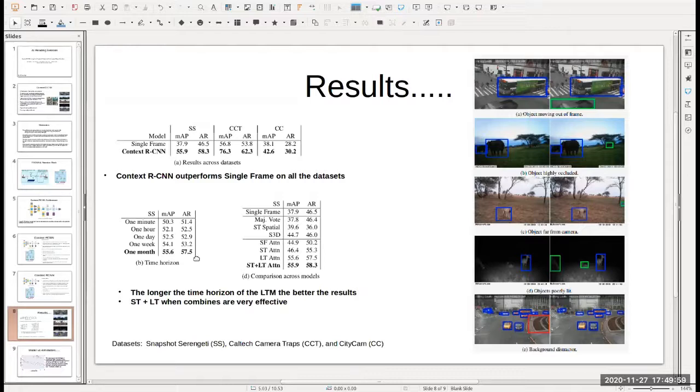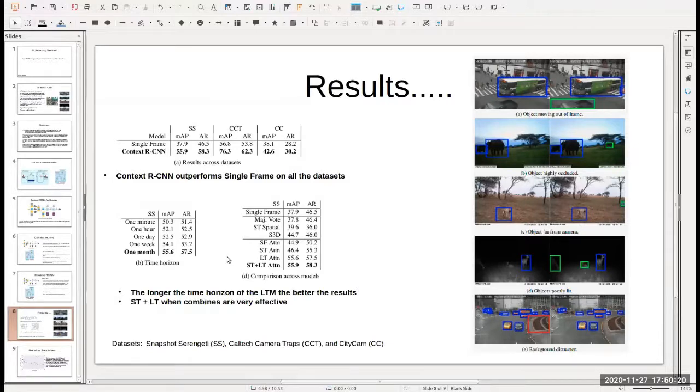And this is very important because it gives a strong indication that the context and the past do play a good amount of impact on how we do object detection. Also, they tried different kinds of ablations in terms of the architecture.